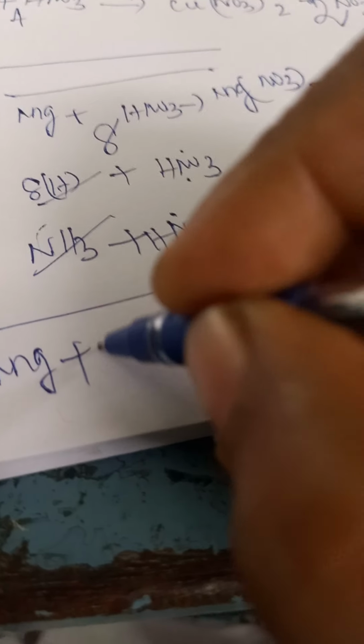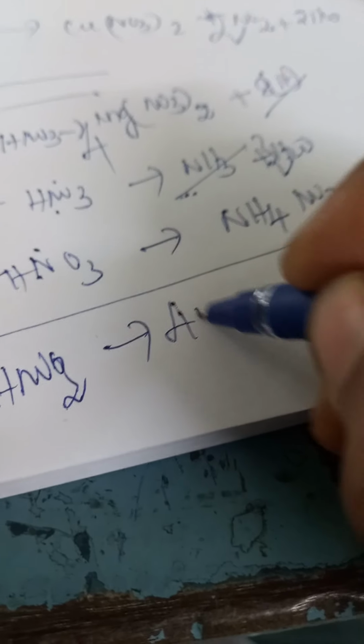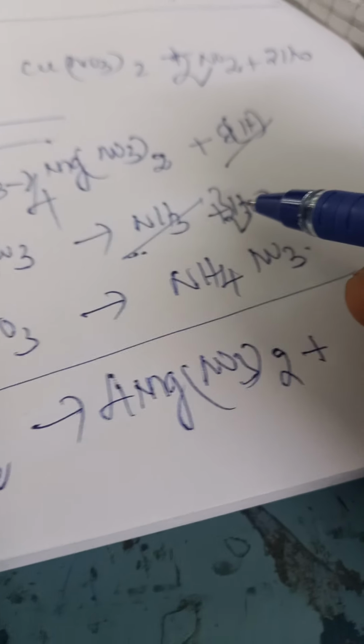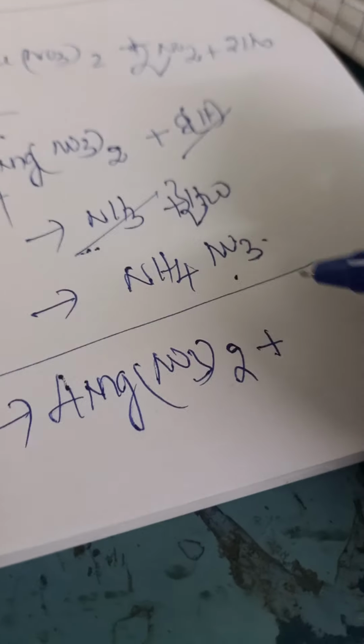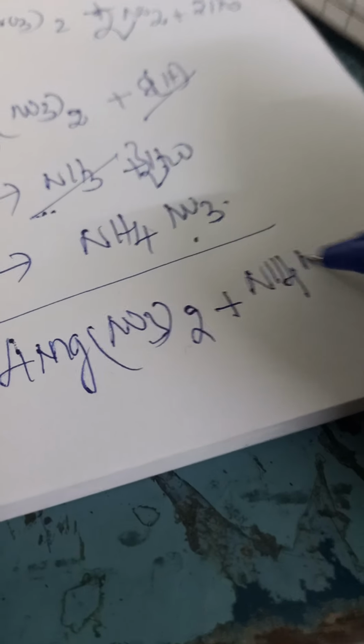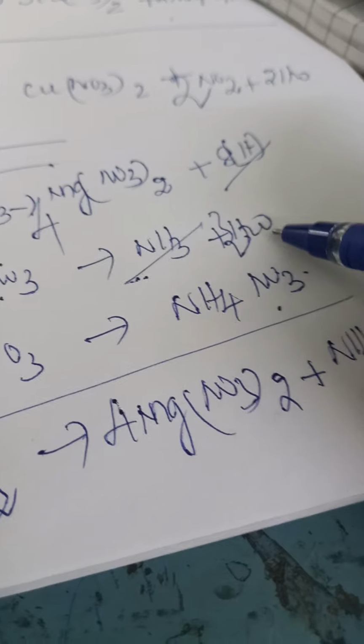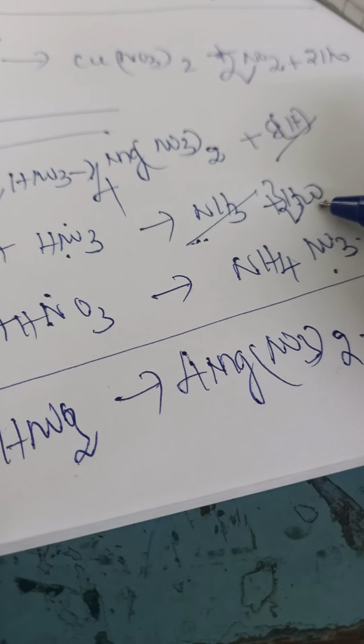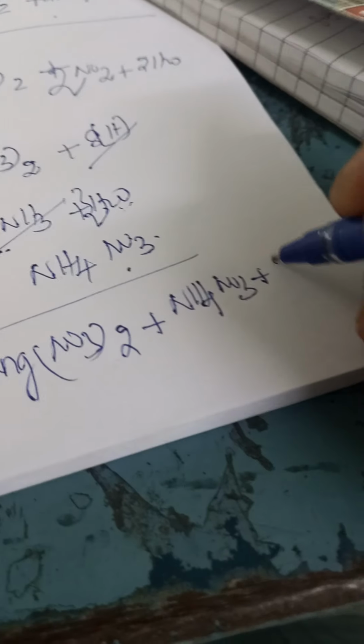So the overall reaction: 4 magnesium plus 8 plus 1 is 9, plus 1, 10 HNO3, giving 4 Mg(NO3)2 plus NH4NO3, ammonium nitrate, plus 3 water molecules. This is the overall reaction.